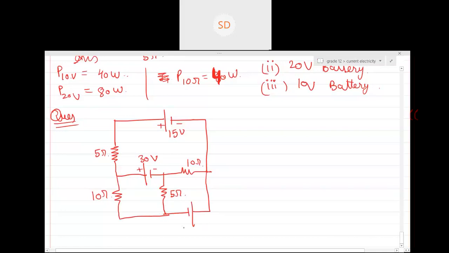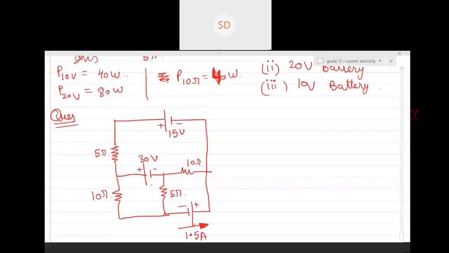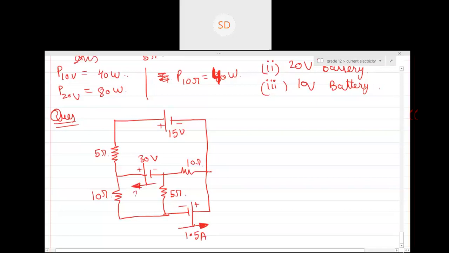The question is the current through this battery. Can you see the direction is also given, and they have given the current through this battery is 1.5 ampere, and the current through this battery is 2.5 ampere.